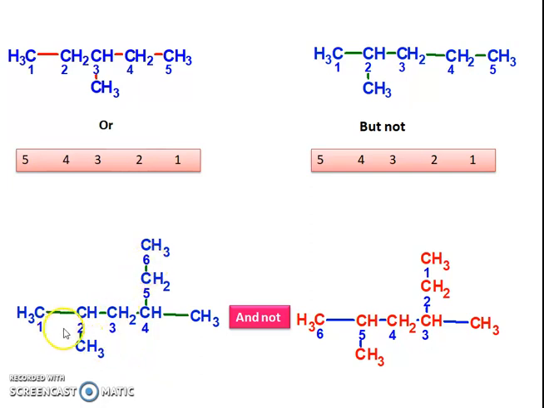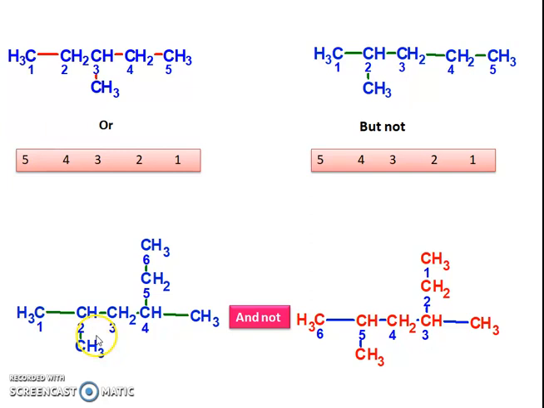Now we see another example, where the numbering given to the molecule is 1, 2, 3, 4, 5 and 6. Right? Firstly, in this molecule we have to choose the longest continuous chain. So how will you choose the longest continuous chain? Like this side. Okay, this is the longest continuous chain. If we choose this chain, it is not the longest continuous chain.